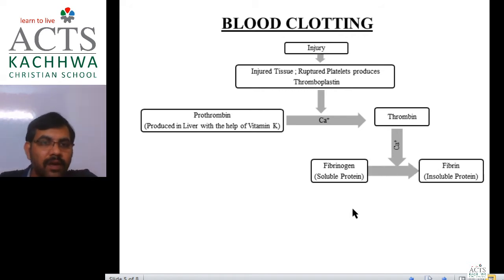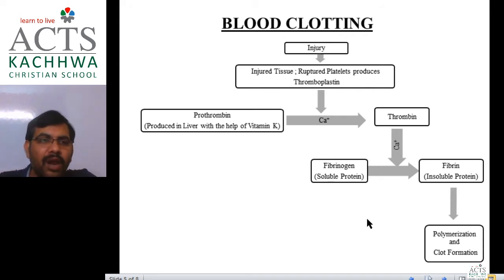fibrin protein. Fibrin is an insoluble protein. Now this fibrin, which is an insoluble protein, undergoes polymerization, and finally it will form a long chain.